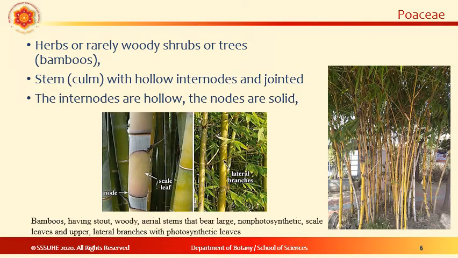Family Poaceae consists of perennial or annual, hermaphroditic, monoecious or dioecious herbs or trees. The underground stems of these perennials can be rhizomes or stolons. The stem contains hollow internodes and is jointed as in bamboos, and swollen nodes may contain silica bodies. The internodes are hollow and the nodes are solid, forming the culm.